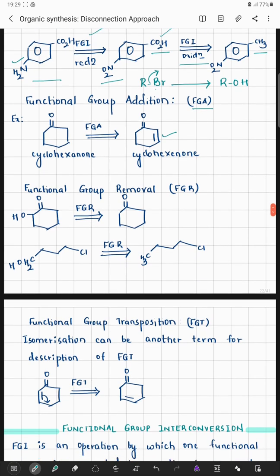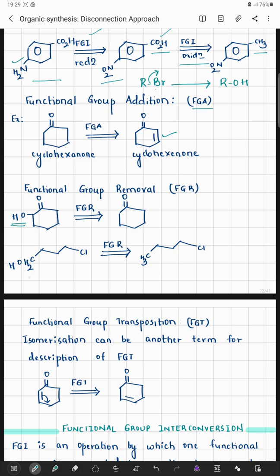If there is functional group addition, definitely there can be functional group removal also. Now for example, if I observe this starting material as a 2-hydroxycyclohexanone system, upon functional group removal, we can observe that the OH group has been removed in my final system. That means we are trying to remove the functional group.